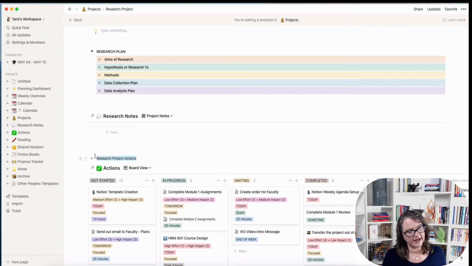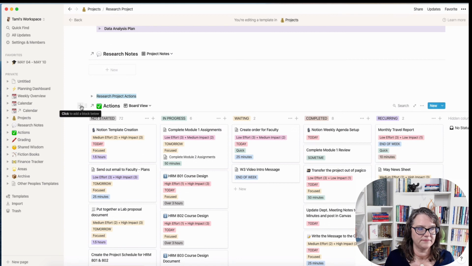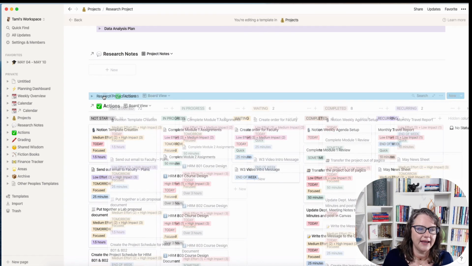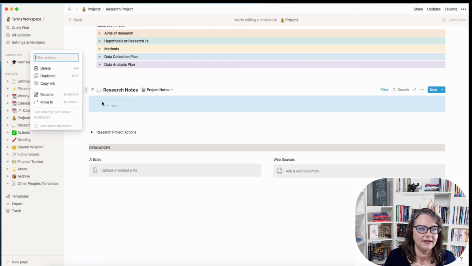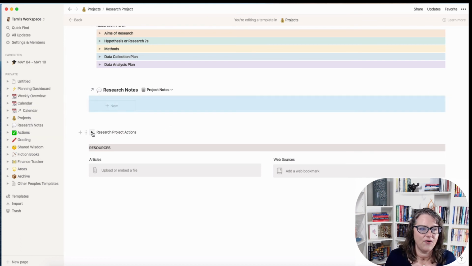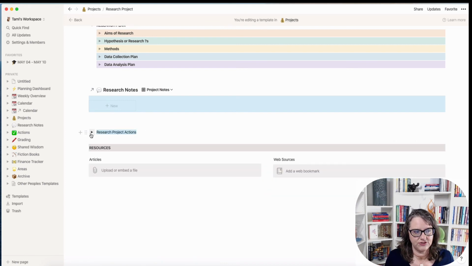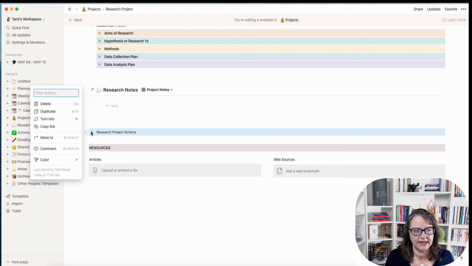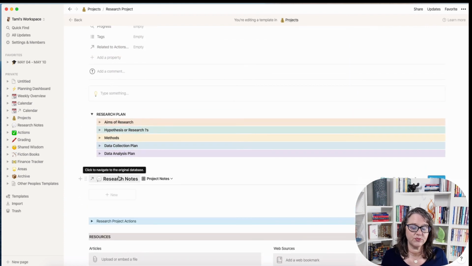Okay? Now, I can highlight this and look at this and go, okay, so this is what I want it called now. So I want to take this board, right? So I'm going to take this and I'm going to click and hold, and you'll see it grays out those 6 dots, and I'm going to drag it and put it in there. And now if I click that, it opens up. So what that allows me to do is really easily set this up so that I get this clearer view. I can do the same thing with research notes.